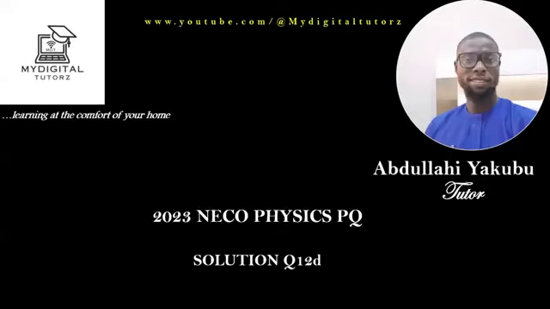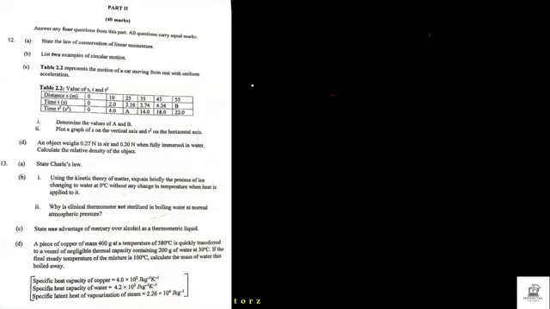All right. Hello, everyone. Today, we continue from where we stopped at 2023 NECO Physics past question solution, question 12d. So question 12d says a piece of copper of mass 400 grams at a temperature of 580 degrees Celsius is quickly transferred to a vessel of negligible thermal capacity containing 200 grams of water at 30 degrees Celsius. So from here, let us bring down what you have.